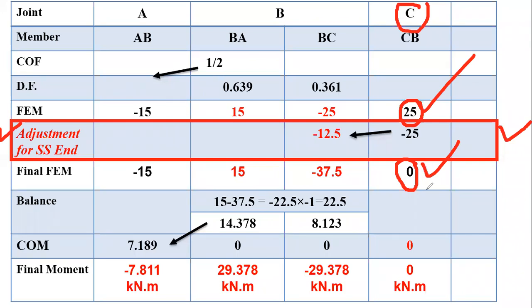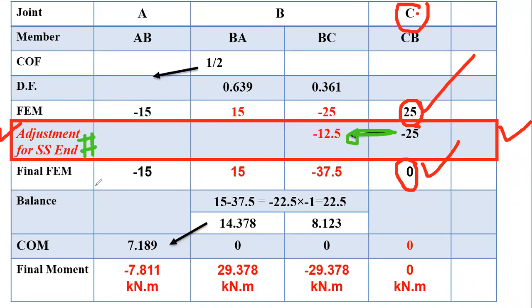Okay, now this is the practical case, our target is achieved, because support C is the end support and it is simple. What moment is required? 0 is required. So that's why we have added opposite moment. Okay. Now here, that minus 25 that we have added, we have to transfer half of that moment to the adjacent member. So this is the correction factor.